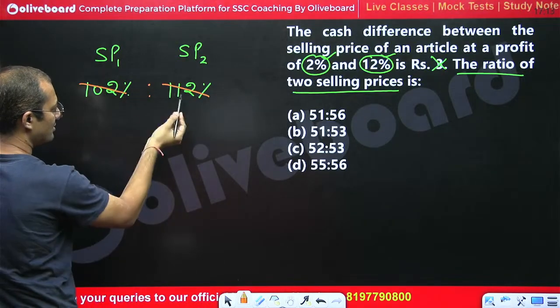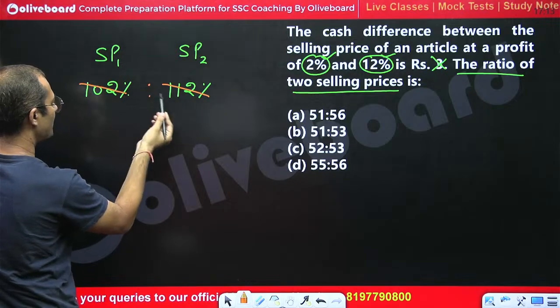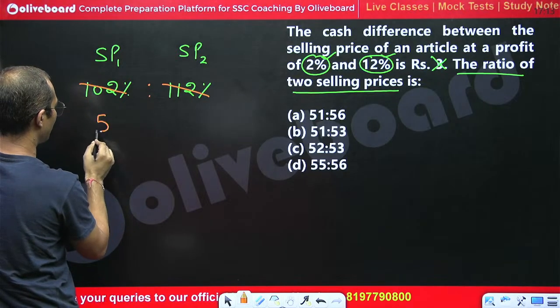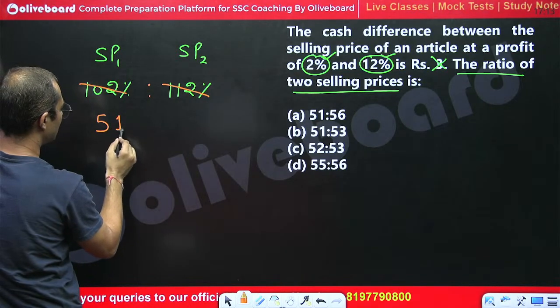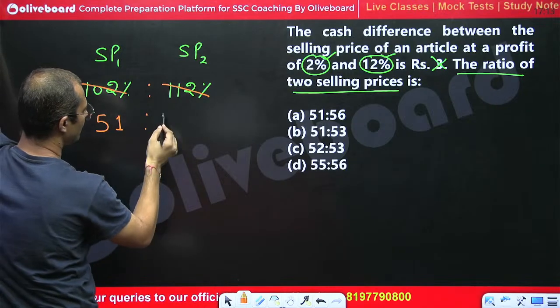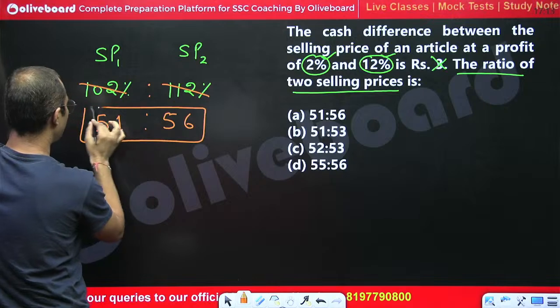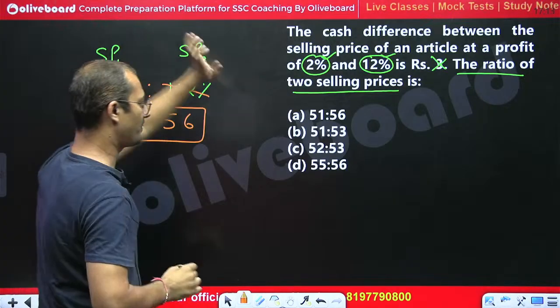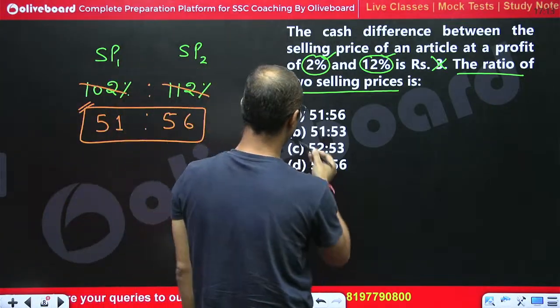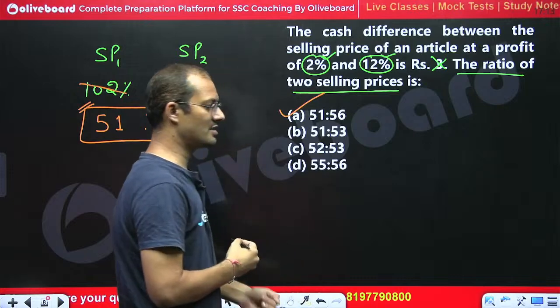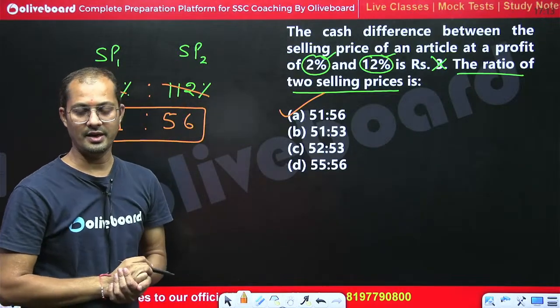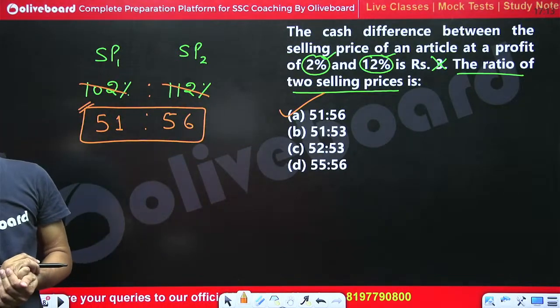Both can be cancelled out by 2, so 2 5s are 10, 2 1s are 2, and 2 5s are 10 and 2 6s are 12. So 51 is to 56 is the right answer. A part is the right answer.